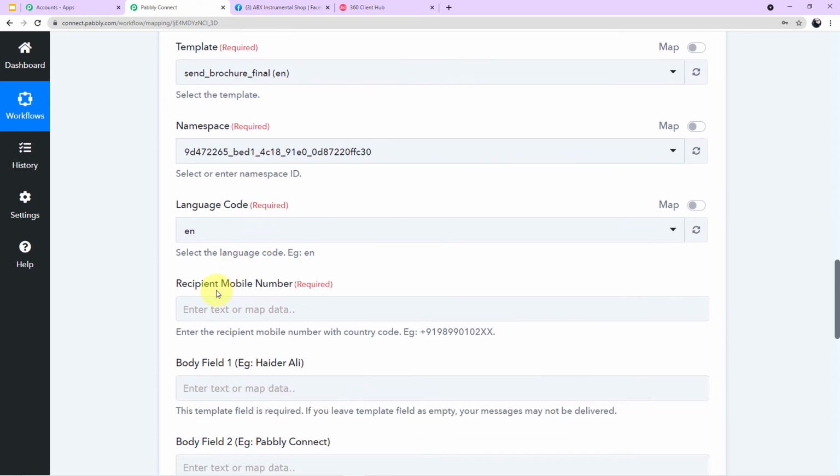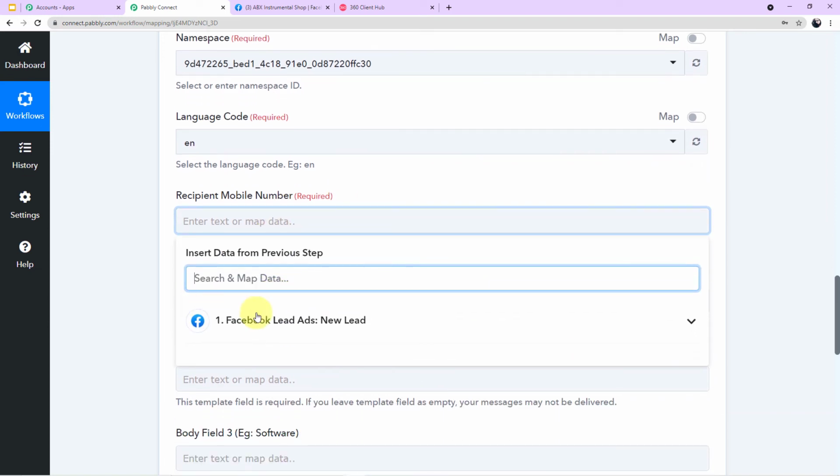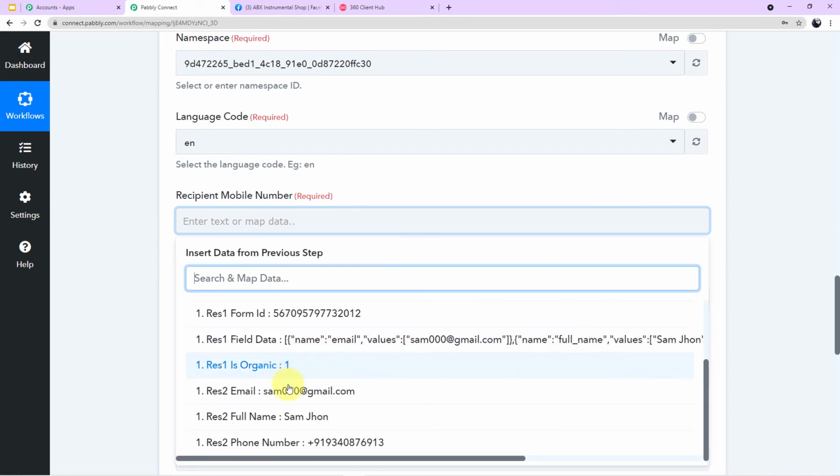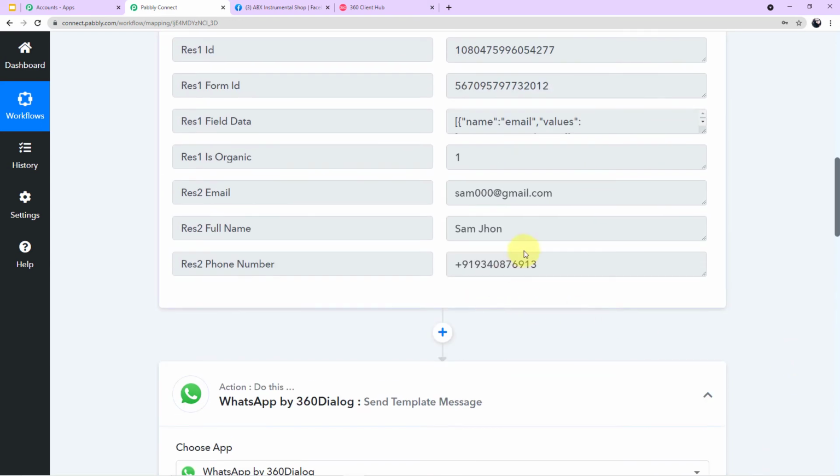Now come to your next field, which is recipient mobile number. So we'll map the number of our customer. But before that, guys, let me tell you what is mapping of data. If we click on the field, a drop-down will appear in front of you. If we click on the drop-down, here you can see the responses. These responses are the same responses which we have captured above in Pabbly Connect.